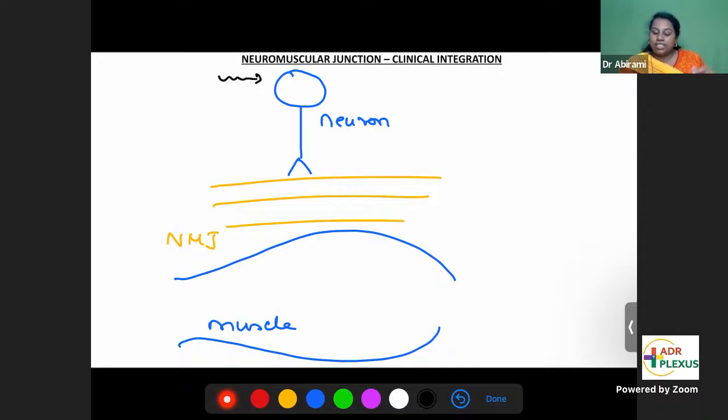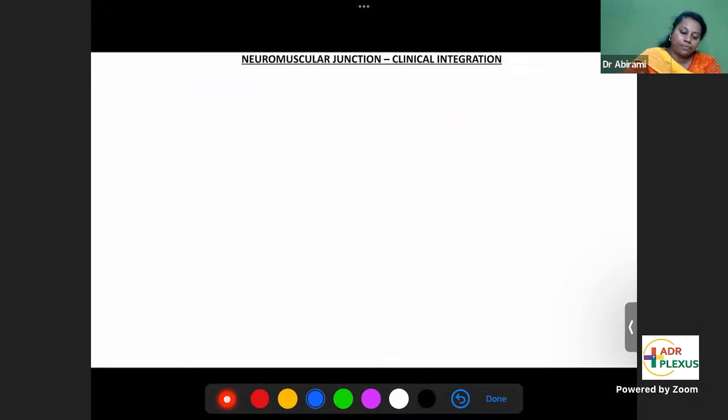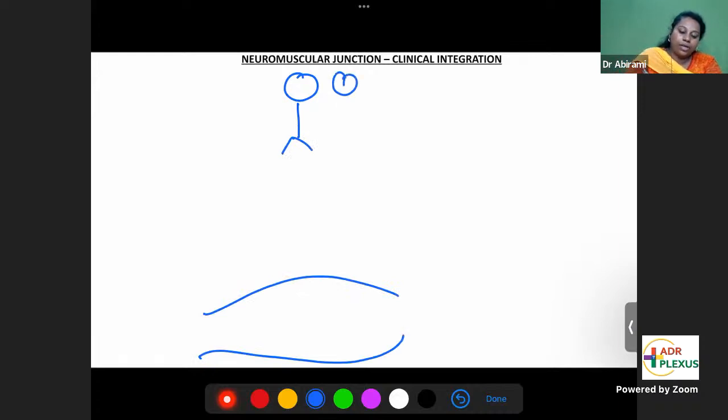When lower motor neurons are stimulated, the first event that happens here is opening of voltage gated sodium channels. Sodium channels open, there is sodium entry in the neuron. First event is sodium should come inside.